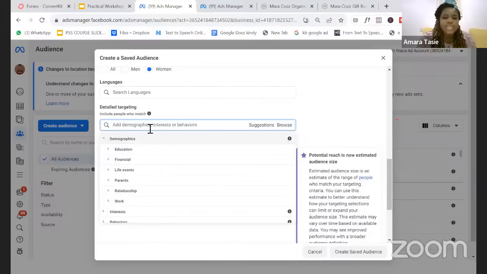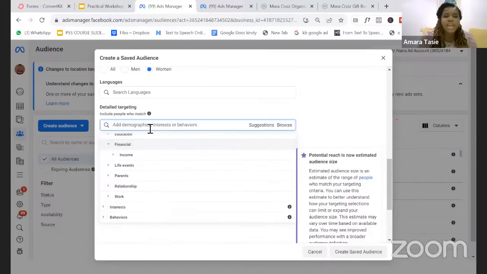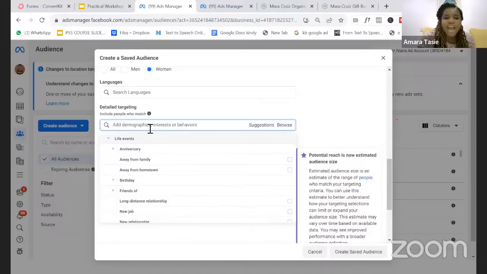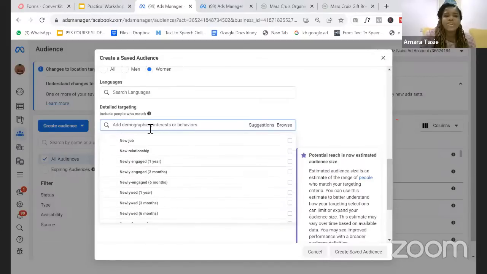So what does demographics mean? Let's open it up. Demographics is targeting people based on their education. When you open up education, you'll be able to target people based on their field of study, the school they went to, and their education level. Then when you open financial, you're able to target people based on income. Life events is something that, if you sell something like cake, right? You can target people who are having an anniversary or who are newly engaged. Someone that is newly engaged would be able to buy cake, right? Because they want to buy it for their wedding. Then you can even target the friends of people that are celebrating the events.